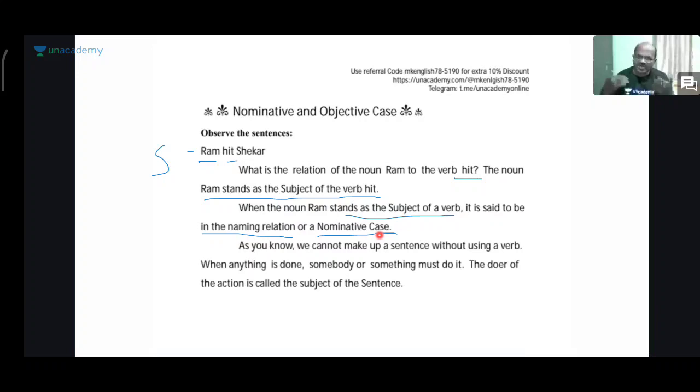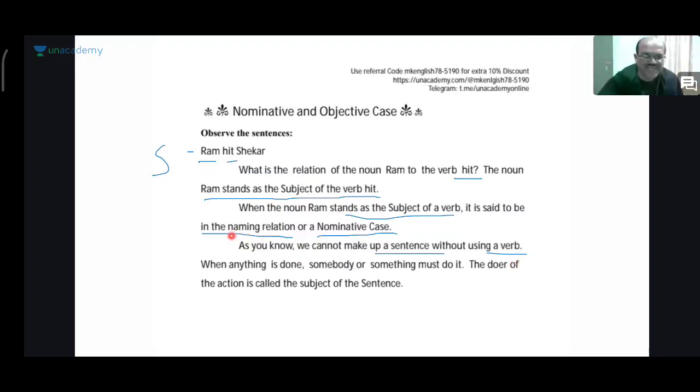Nominative. We nominate somebody to some post. That is, we are giving his or her name to that post. So here we are giving Ram relations with the verb hit, right? As you know, we cannot make up a sentence without using a verb. So in every sentence construction there must definitely be a verb. Without that verb we cannot construct any sentence. We cannot make up a sentence without using a verb.